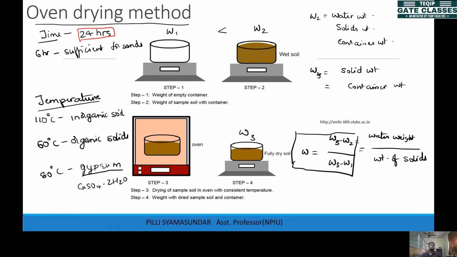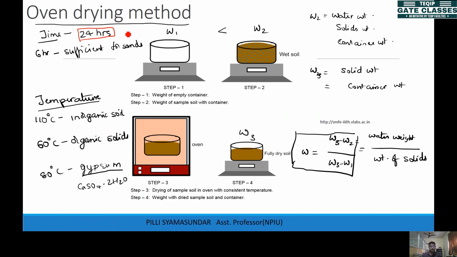You have to get the building within 1 or 2 years, maybe 3 years, less than 5 years, right? So for those cases, you want all the things to be done as fast as possible, but this 24 hours, one day you have to wait. So you have to take the soil and you have to wait one day for this process, right? So that is why it's a kind of drawback, you know.